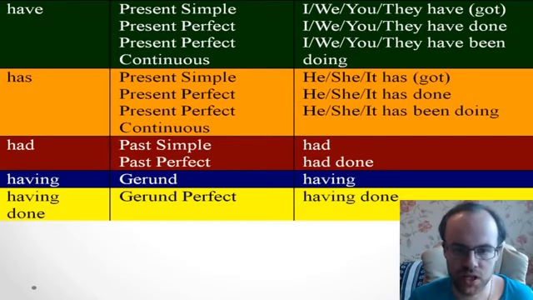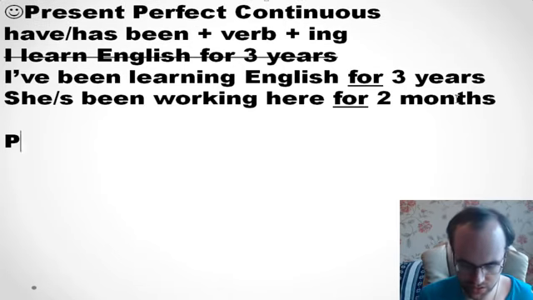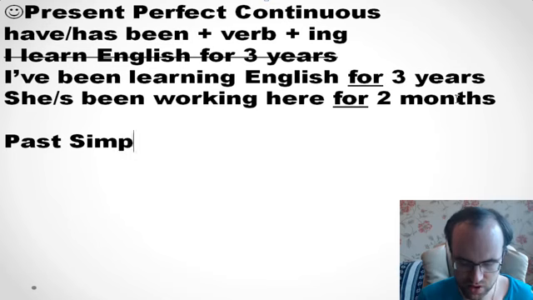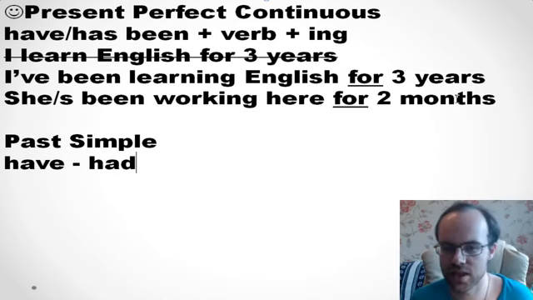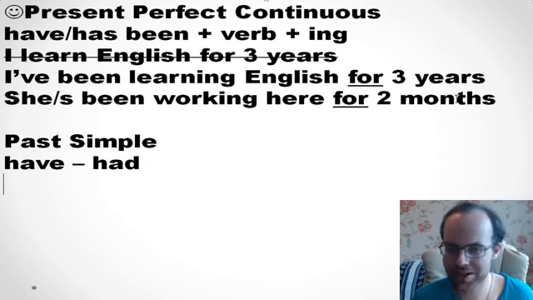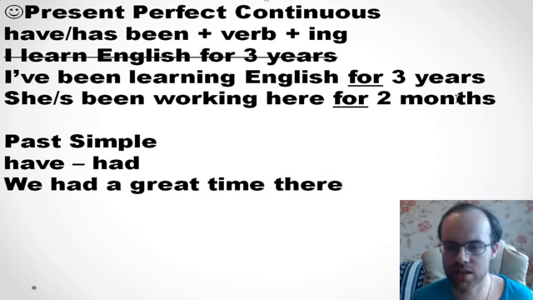Okay, well done. So let's go ahead. So you see that we also use had with past simple. It's just the second form. So if we are talking about past simple, it's relatively easy. The first form is have, and had is the second form. For example, we had a great time there. It's just past simple and that's it.